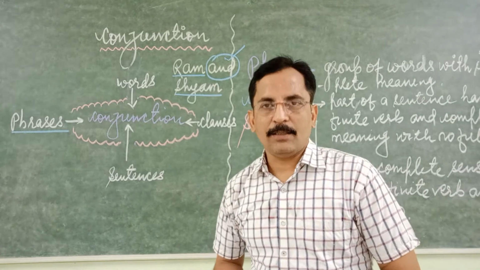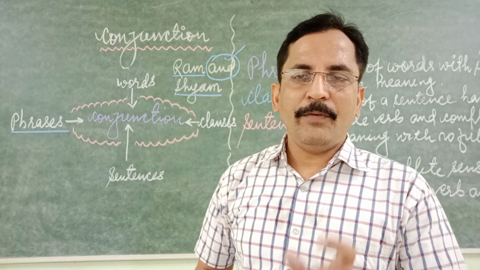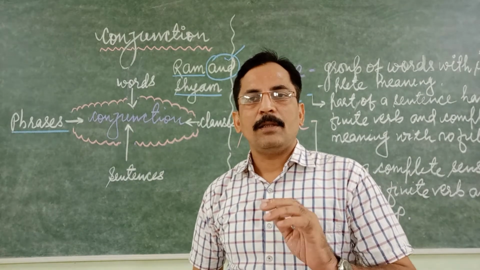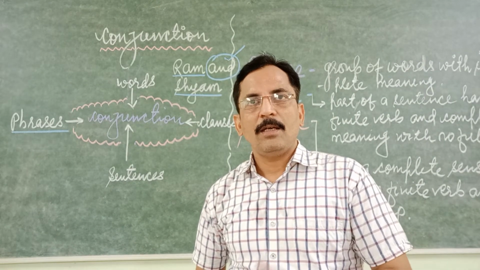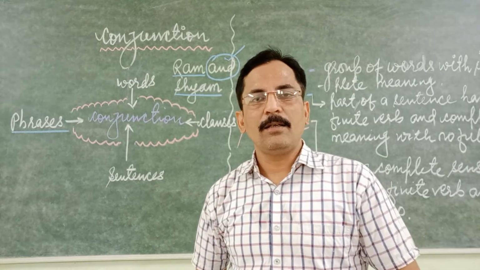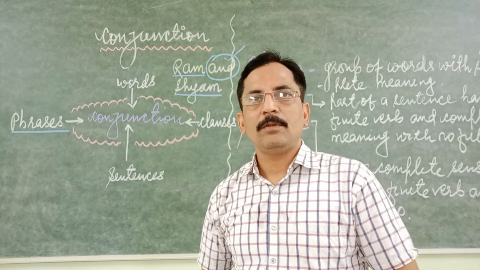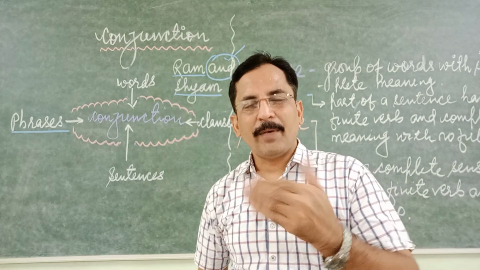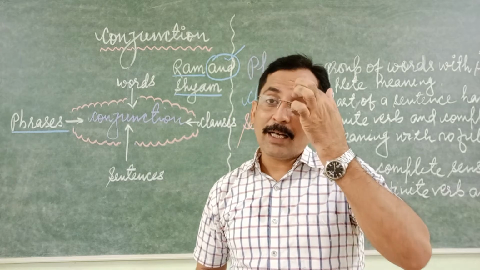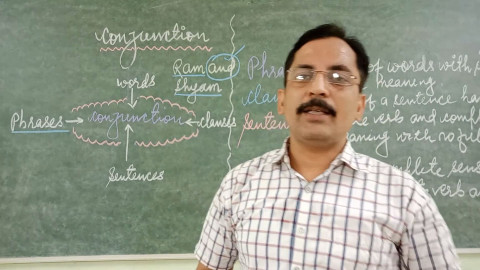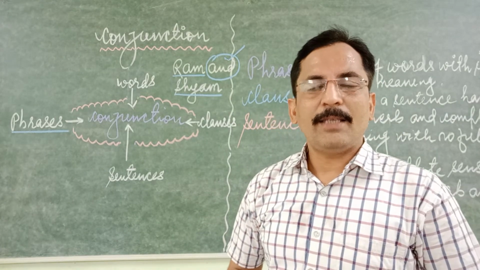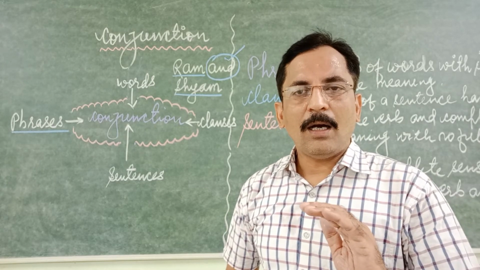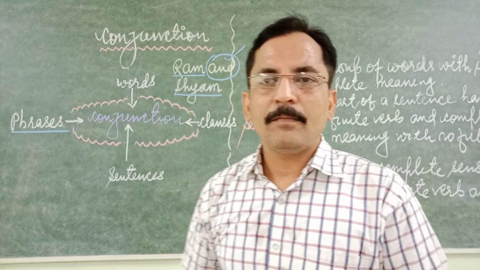How to add sentences? Here we need to understand clearly. There are conjunctions that help us to add sentences, like moreover, besides, apart from, despite. All these are conjunctions helping us to add sentences. Example: I go to school daily.